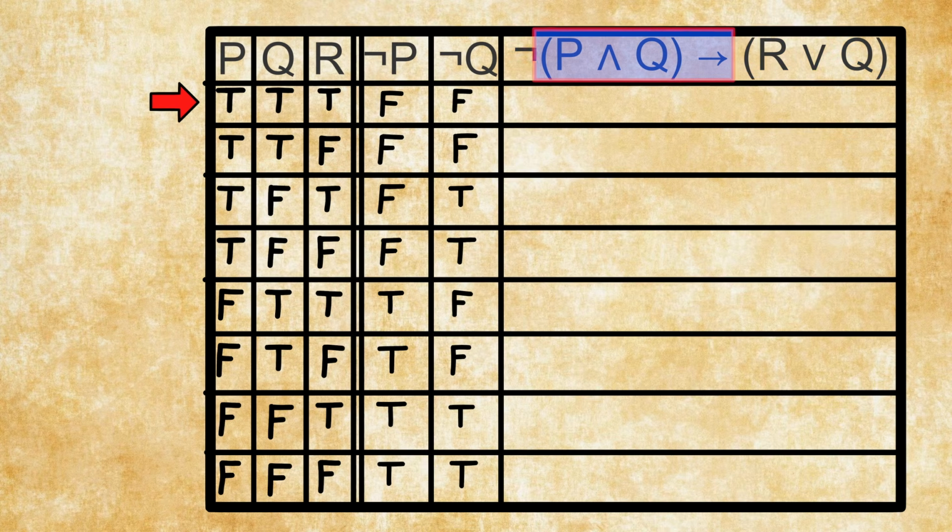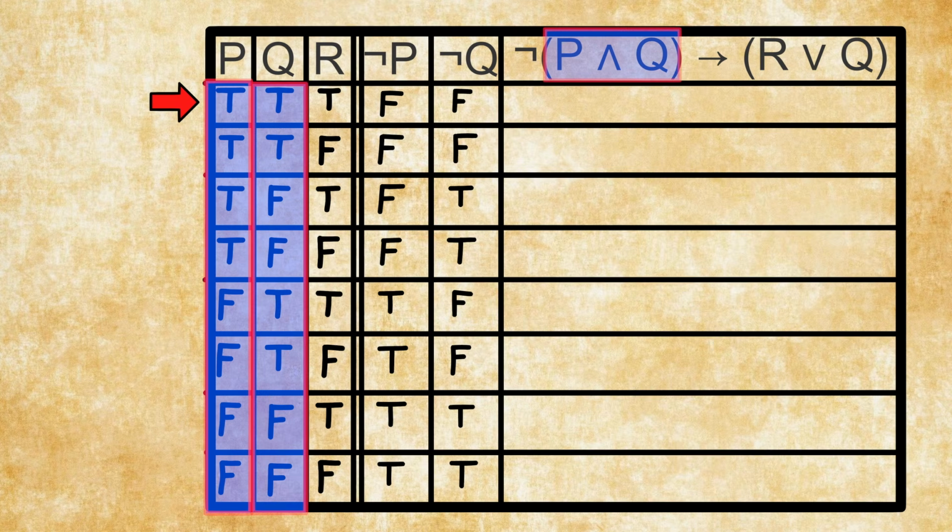Let's begin with this one, a conjunction, which is only true when all of the variables are true. So here we compare it with the truth value below P and Q. So here we write true, true, false, false, false, false, false, and false.